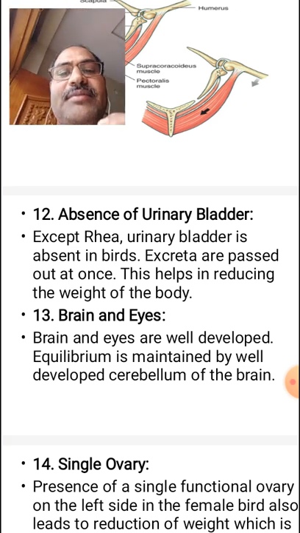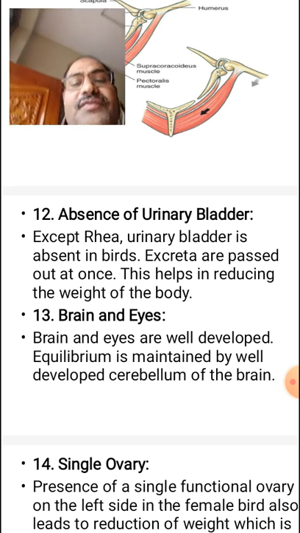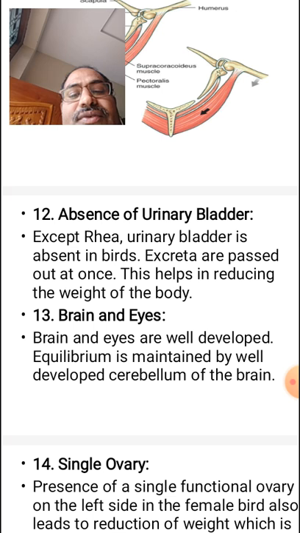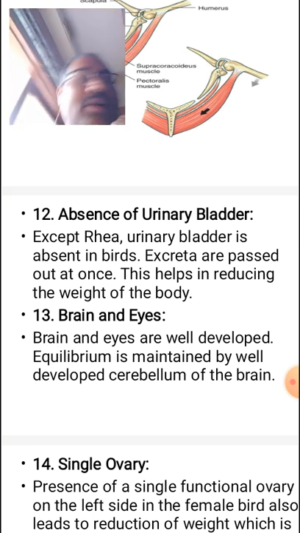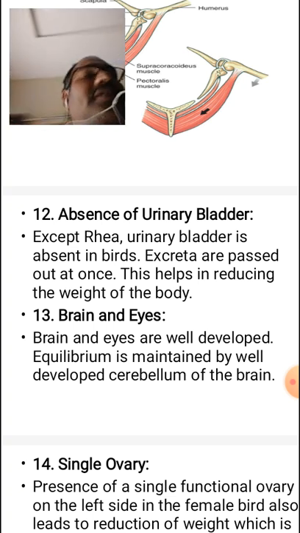Urine and excretory materials come out only along with the waste material, which helps to reduce the weight of the body.